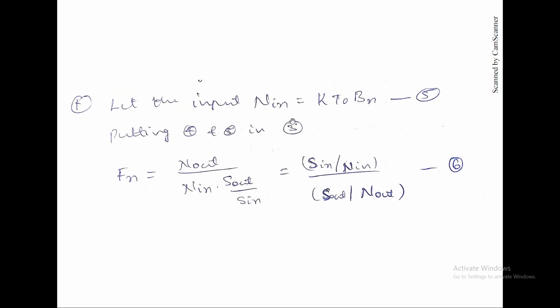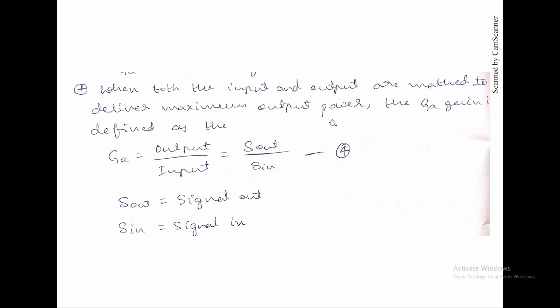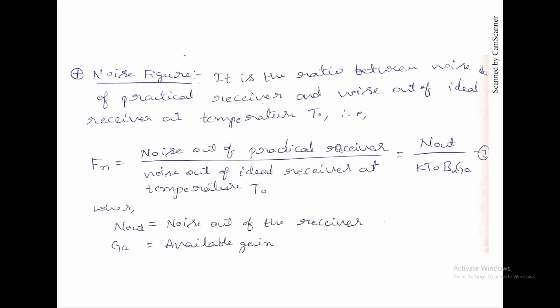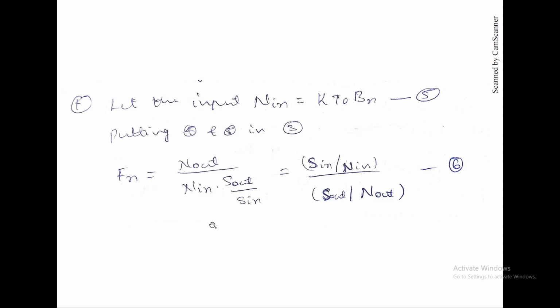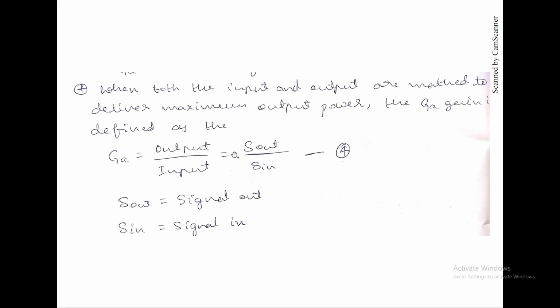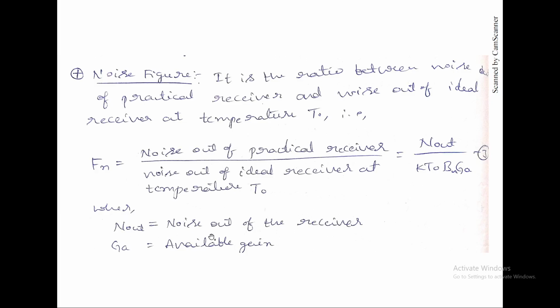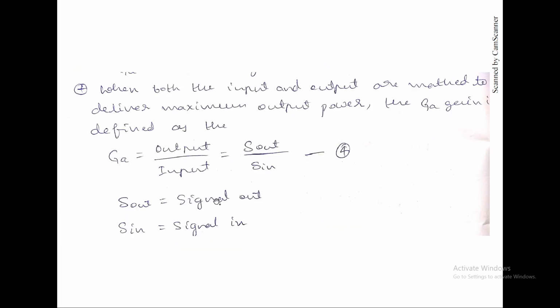So let the input noise Ni be K T naught Bn. As there is noise out of the receiver, there will be some input noise also.